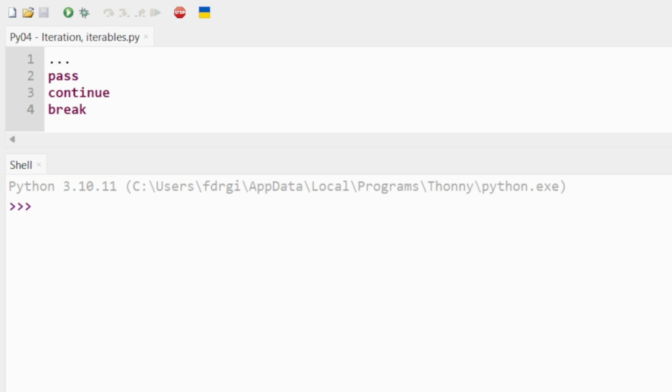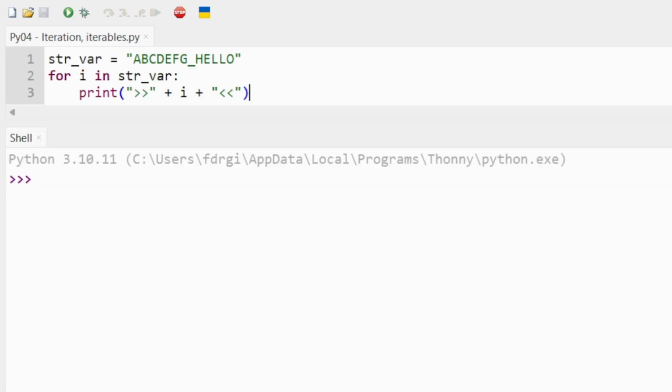The next is continue, which, when placed inside a loop, will immediately go back to the top of the loop when called. And there is break, which will end the loop altogether.